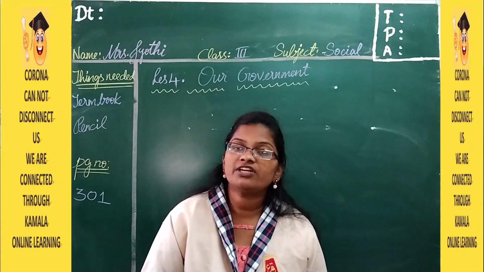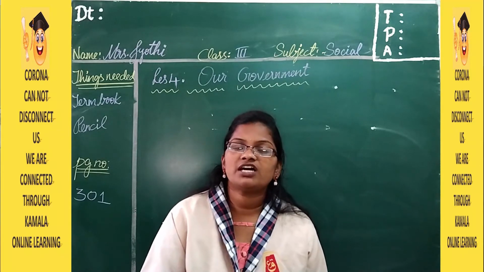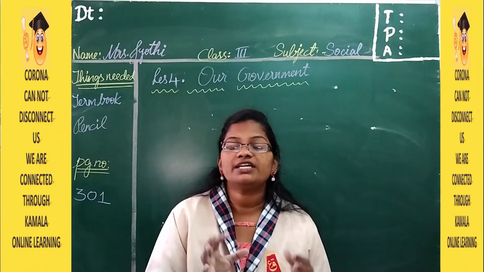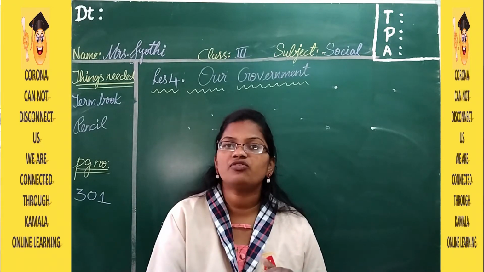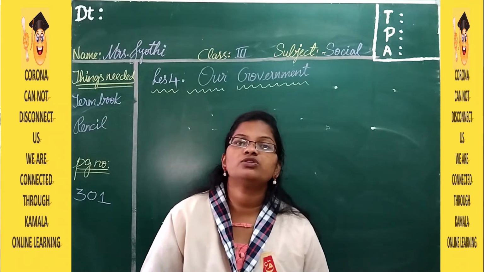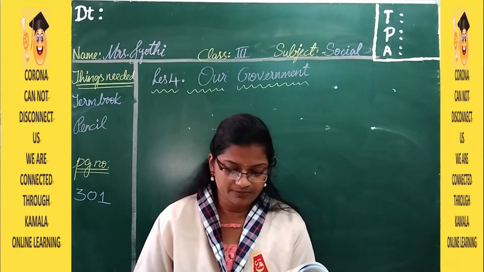So the freedom fighters thought that there should be some rules and regulations which are applicable to all the people in India, so that each and every person has to follow the rules, and they started the guidelines for India.